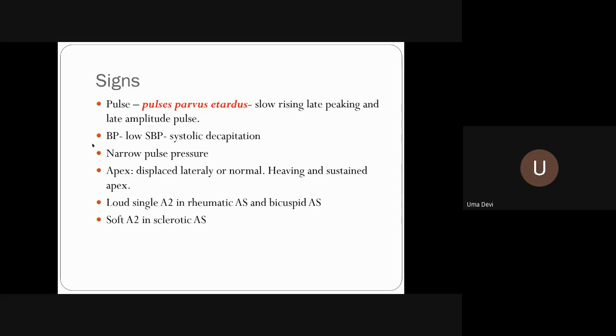If it is predominantly mitral valvular disease, you can start your presentation with the mitral area, then come to tricuspid, then pulmonary, and then aortic. You call it a Z pattern. But if it is predominantly aortic involvement, you can start with the aortic area, then the pulmonary area, then your second aortic area, then your tricuspid area, and then you can come to the mitral area.